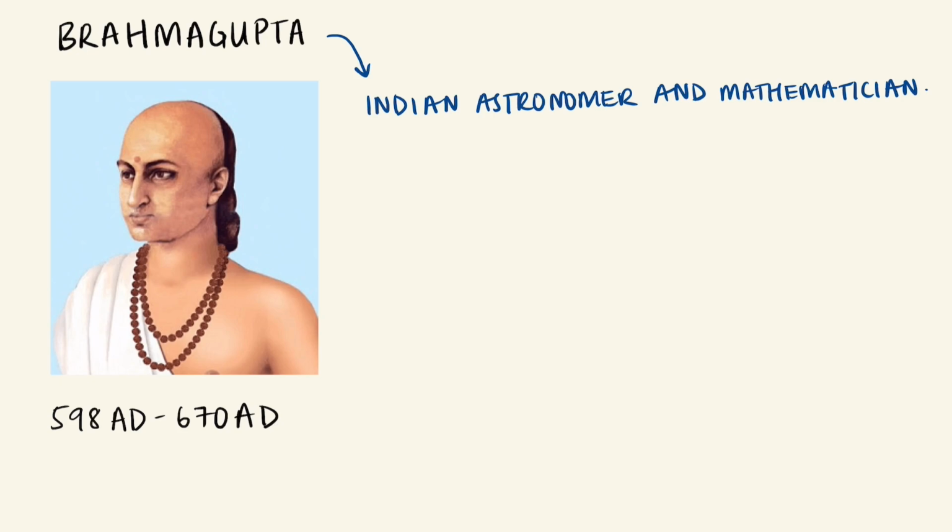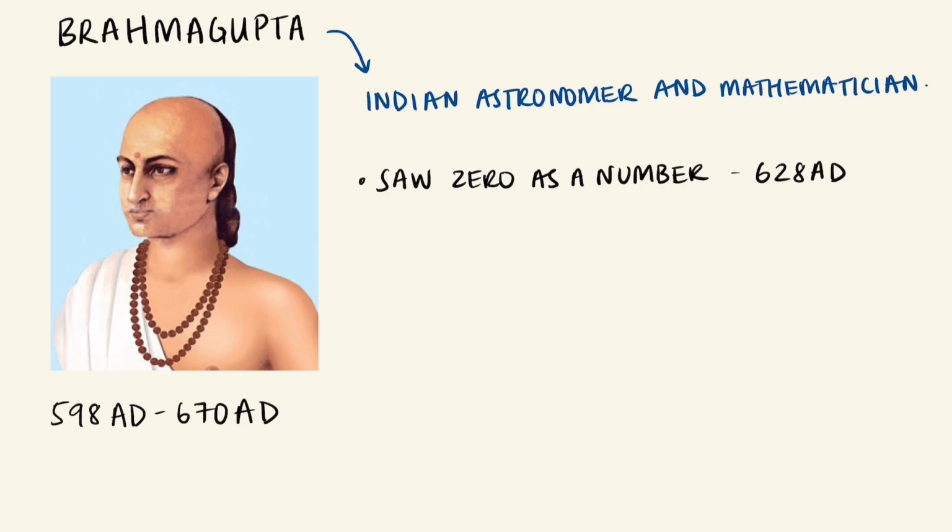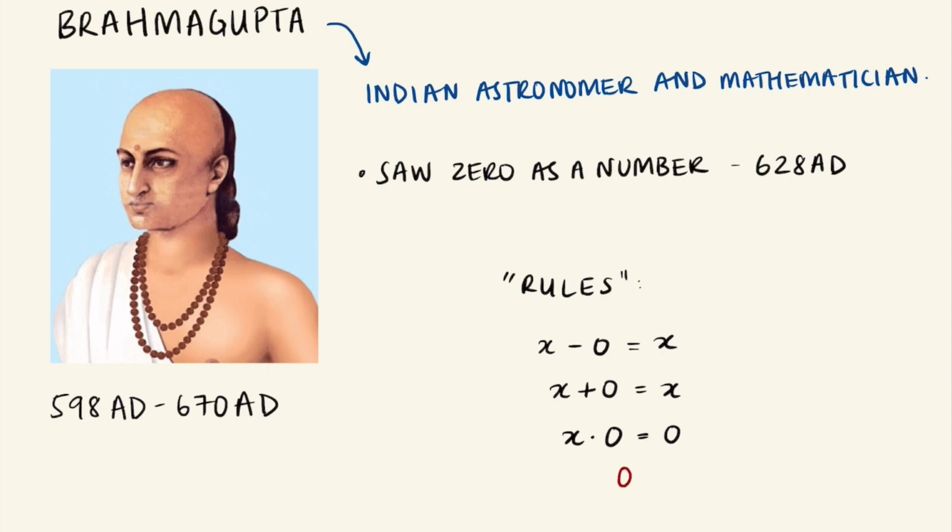However, it was Brahmagupta, an Indian astronomer and mathematician, that formulated zero as a number like we use it today, and not just as a placeholder. He wrote about this in his book back in 628 AD, where he defined its properties with rules that we pretty much use exactly as he stated them. For example, he said that if you subtract zero from a number, or if you add zero to a number, the number is unchanged. He also said that if you multiply a number by zero, you get zero. He then tried to extend his rules to division and said that zero divided by zero equals zero. We know that isn't correct because we have a stronger definition of division now.